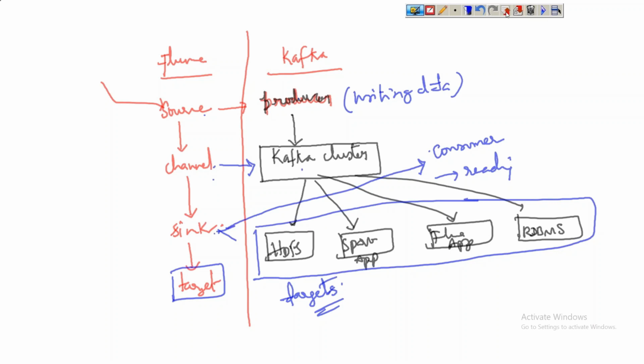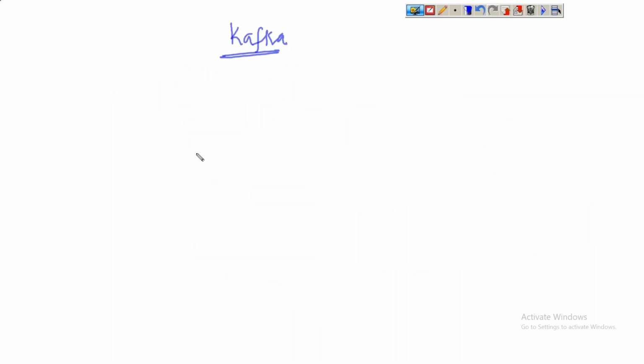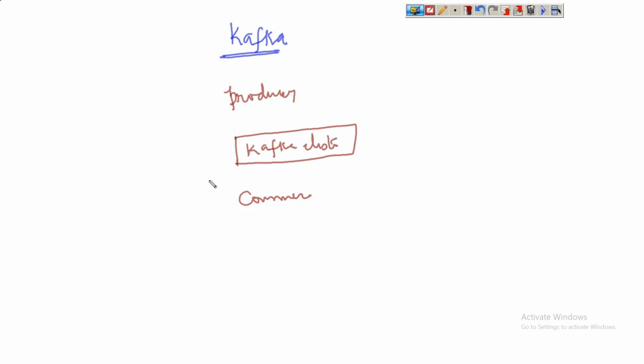Now let us get into the details of Kafka. So we have the producer, the consumer, and in between we have the Kafka cluster. When we say cluster, what is the meaning of it? The producer is writing the data into the Kafka cluster.